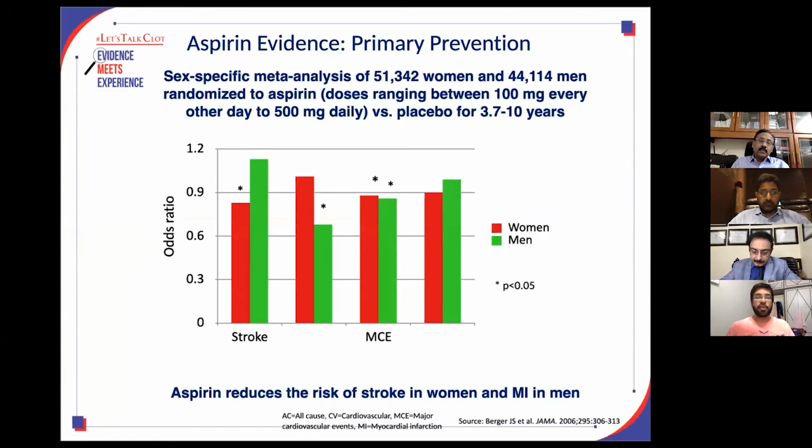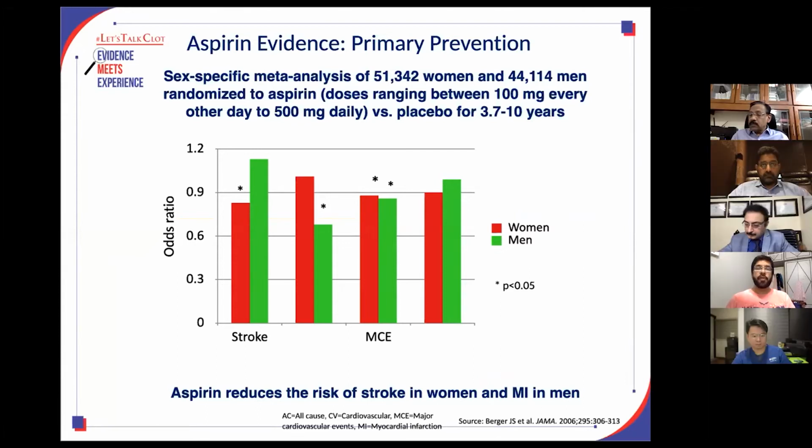Similarly, this is again a meta-analysis of almost 50,000 women and 45,000 men randomized to aspirin versus placebo for almost 5 to 10 years. The first is stroke decrease. Women have a decrease in stroke, men have a decrease in acute MI, but there was no decrease in major cardiovascular events because it balances. In women, there is no decrease in MI, there is a decrease in stroke, but in men, there is a decrease in MI and no decrease in stroke. So everything balances.